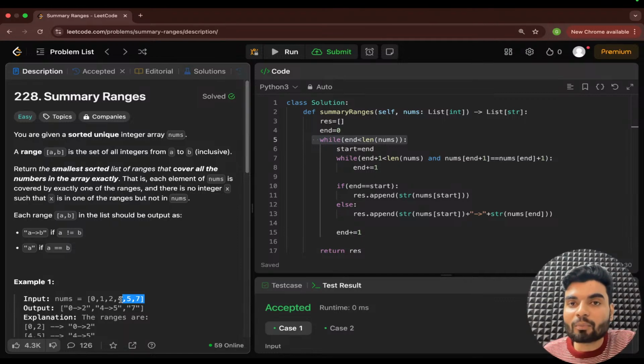So what is the time complexity? Big O of n. What is the time complexity? Big O of n. And I hope this is clear to all. Please tell me, is the time complexity clear to everybody?